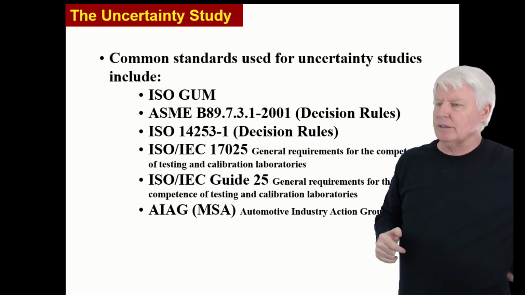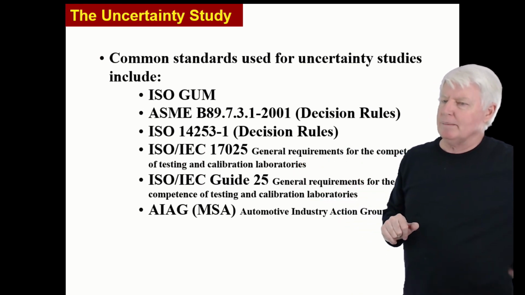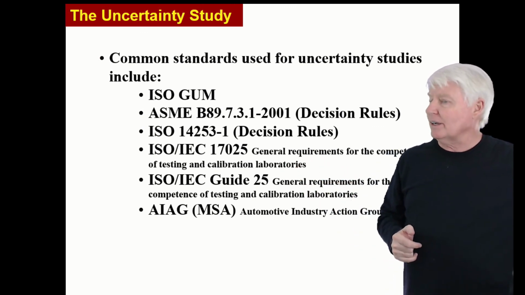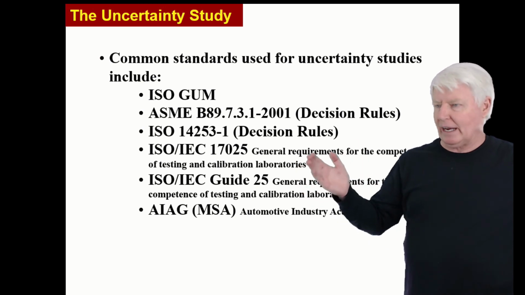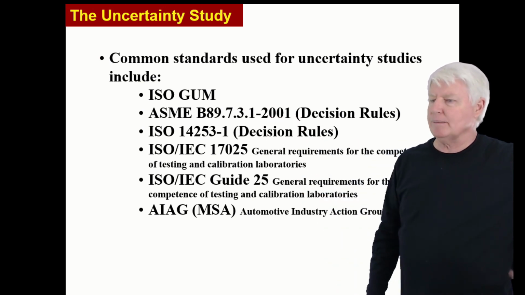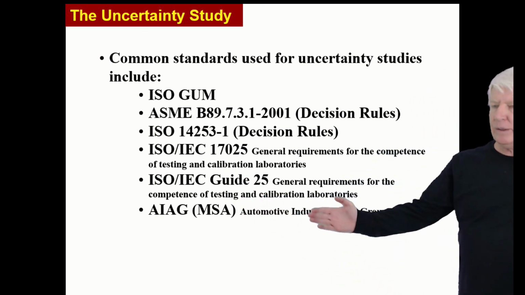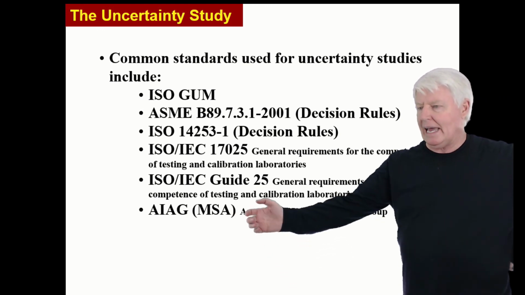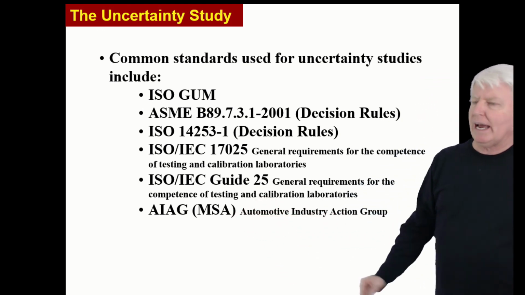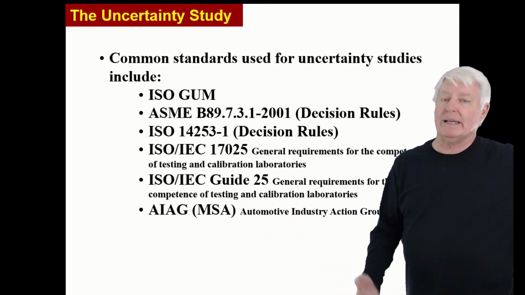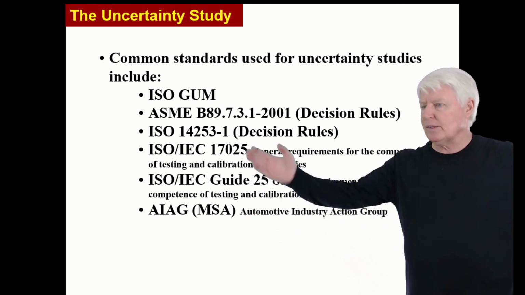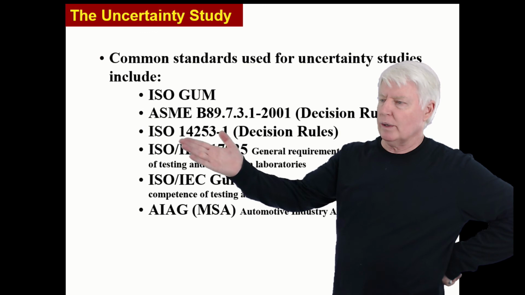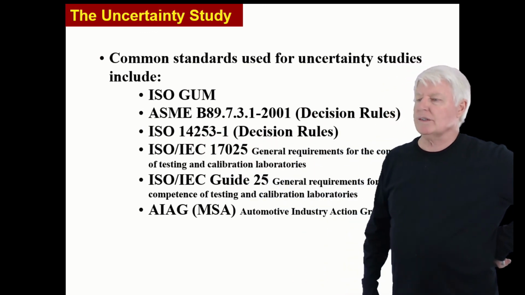ISO IEC 17025 gives general requirements for competence of testing and calibration laboratories. It requires a lot of uncertainty calculations, but as far as how to calculate it, you're probably going to go with the ISO GUM standard. Here's another one, ISO IEC Guide 25, general requirements for the competence of testing and calibration laboratories. Of course, AIAG MSA, Automotive Industry Action Group, has a manual on MSA, but it's mostly for gauge R&R studies. Most of you will follow the GUM standard as far as calculating uncertainty goes, and then you'll use one of these for your decision-making rules.